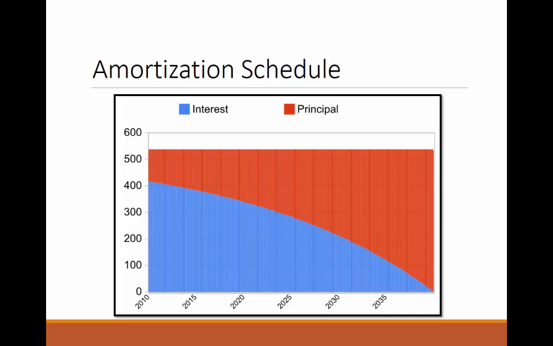As you can see by the graph, early on in the loan term, the portion of the regular payment going towards interest is relatively high and the portion going towards principal is relatively low. As the loan term proceeds, this pattern gradually reverses, and toward the end of the loan term, most of the regular and recurring payments are paying down the principal rather than the interest. In class, we will learn how we can create this amortization schedule.